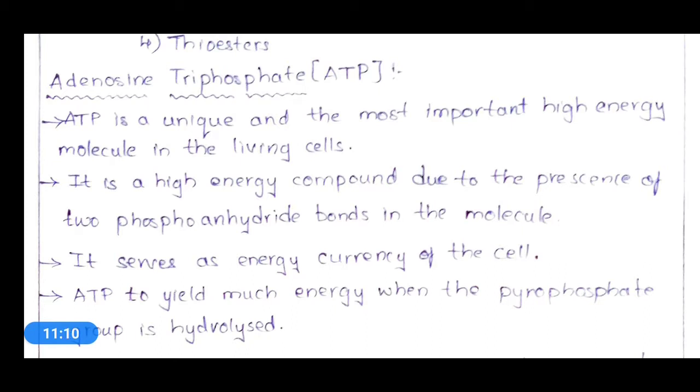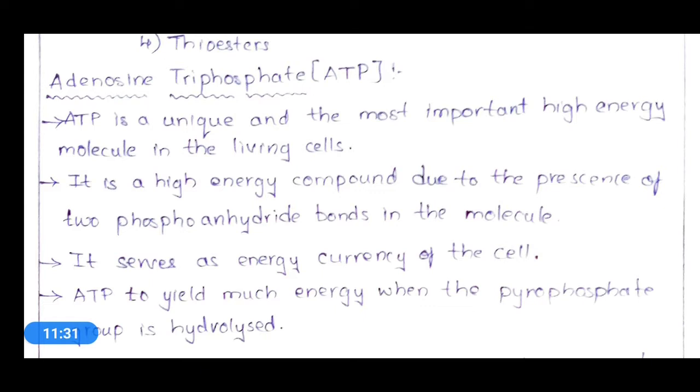As discussed earlier, ATP is a very important high energy compound in the phylogenetic tree. Phylogenetic tree means that in most species, ATP is the major energy source.